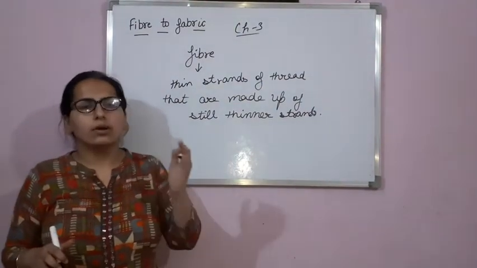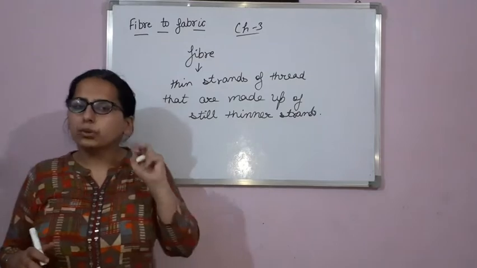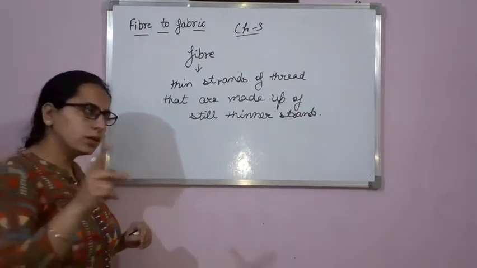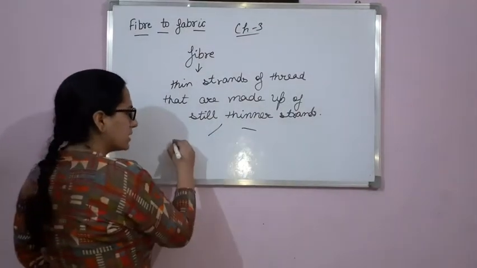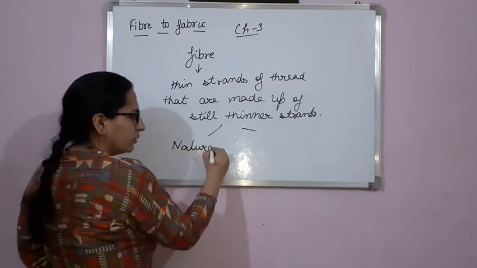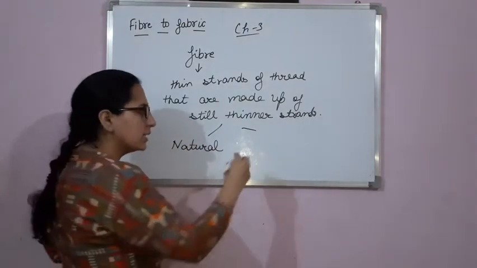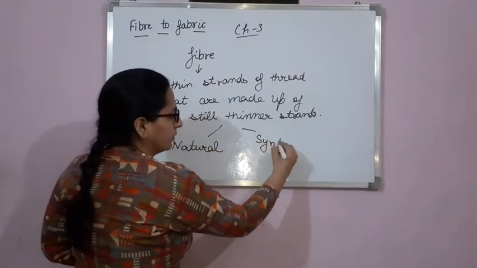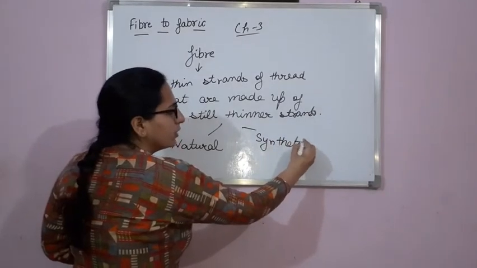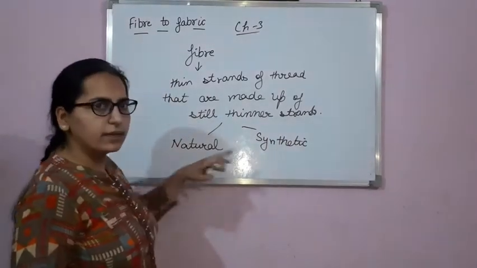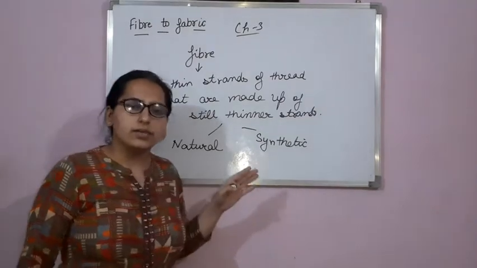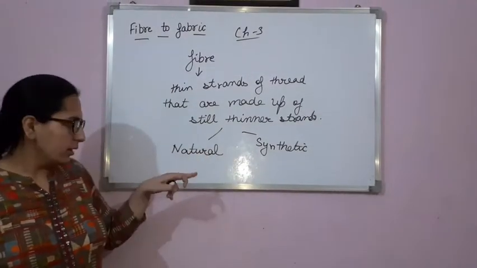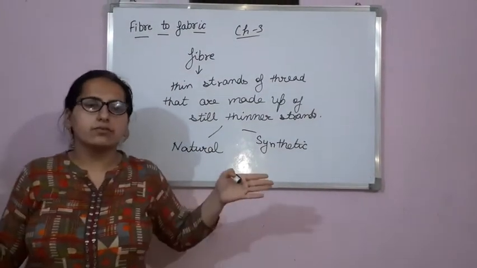Okay, now fibers are of two types. How many types? Two types. First is natural fiber and second is synthetic fiber. Fibers are of two types, synthetic fiber and natural fiber. Okay, now what do you mean by natural fiber?